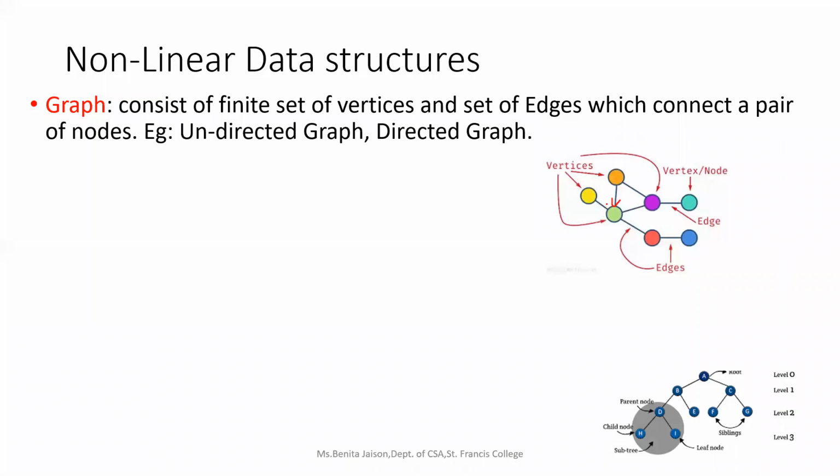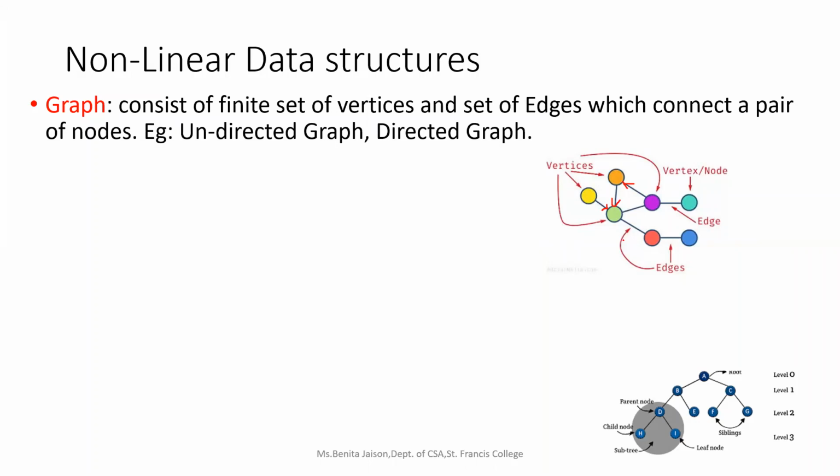So a graph which is having all the edges marked with an arrow which indicates the direction in which the edges are moving, it determines whether it is an incoming edge or an outgoing edge. So such graphs are known as the directed graphs. The graphs in which the direction is not mentioned are known as undirected graphs.